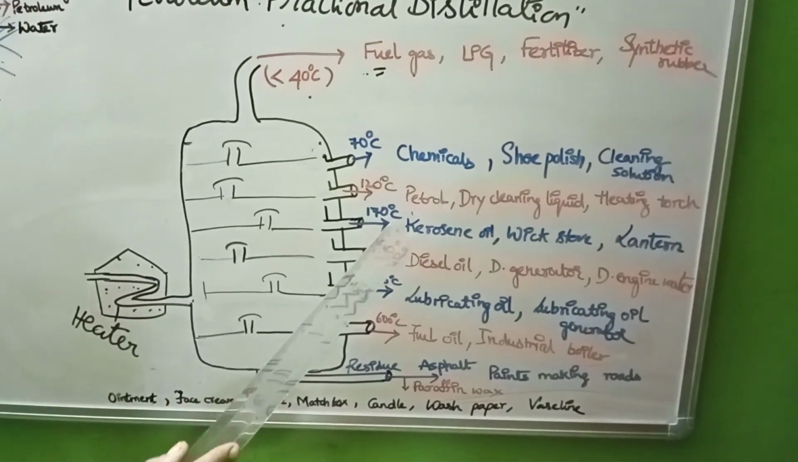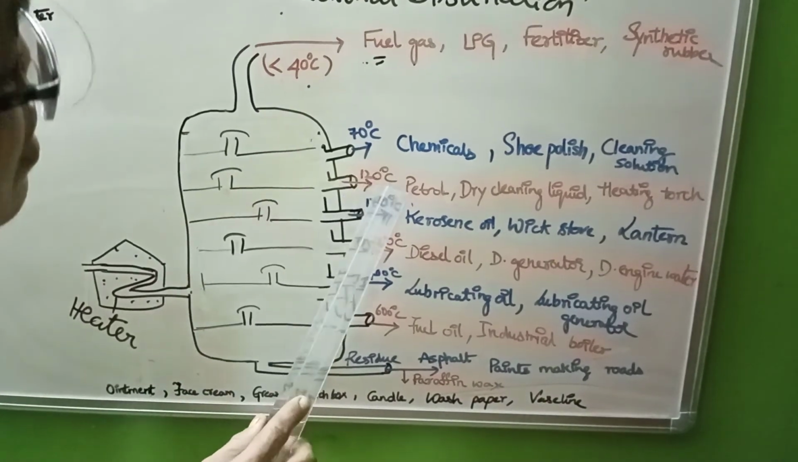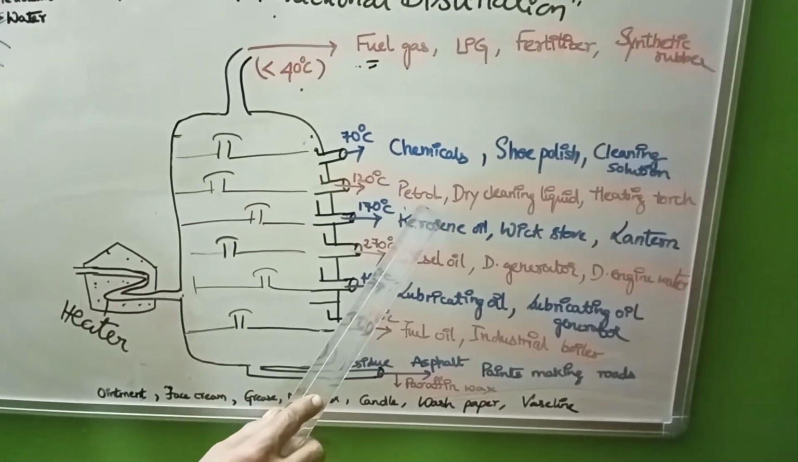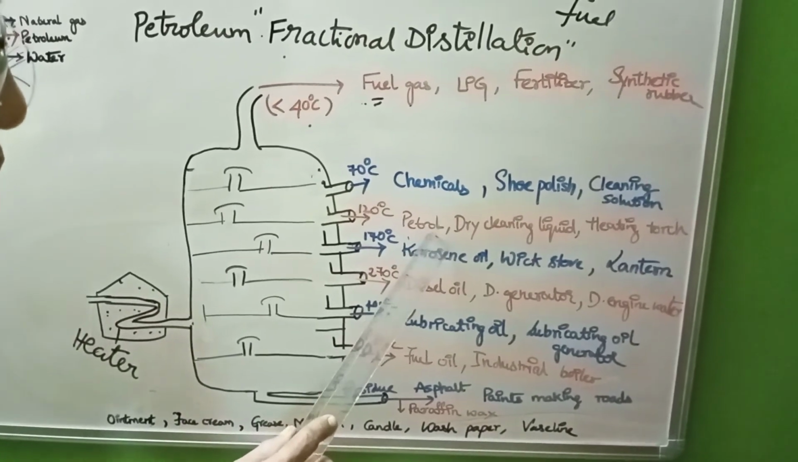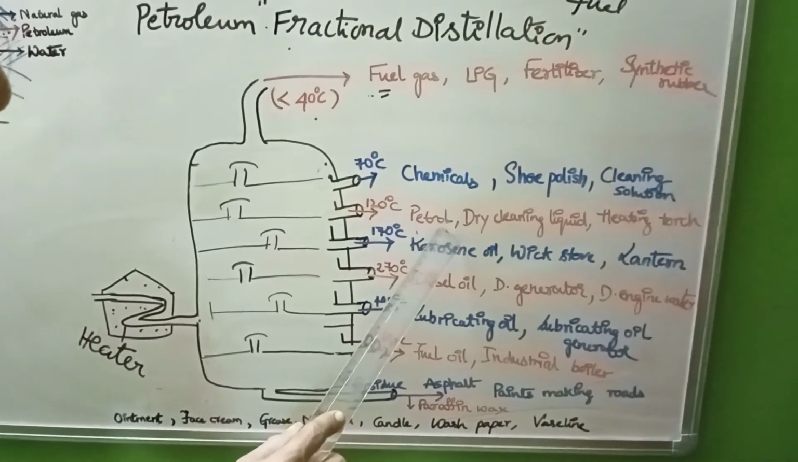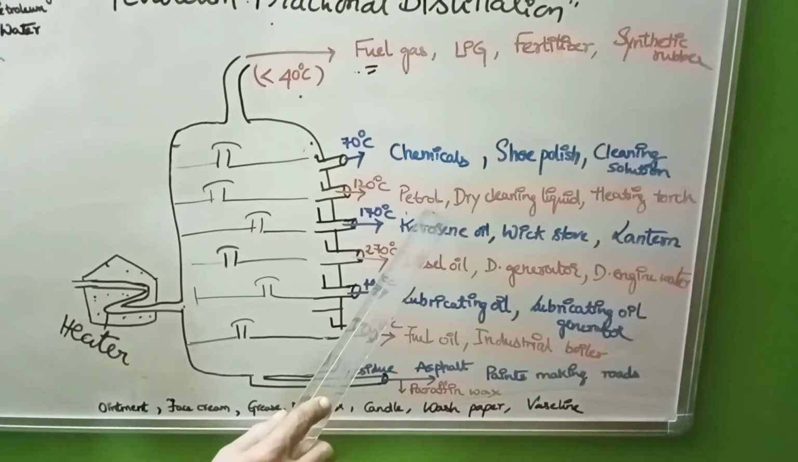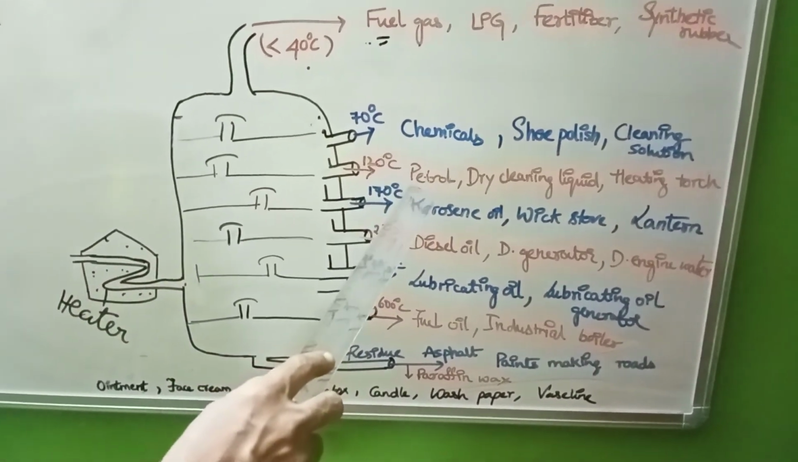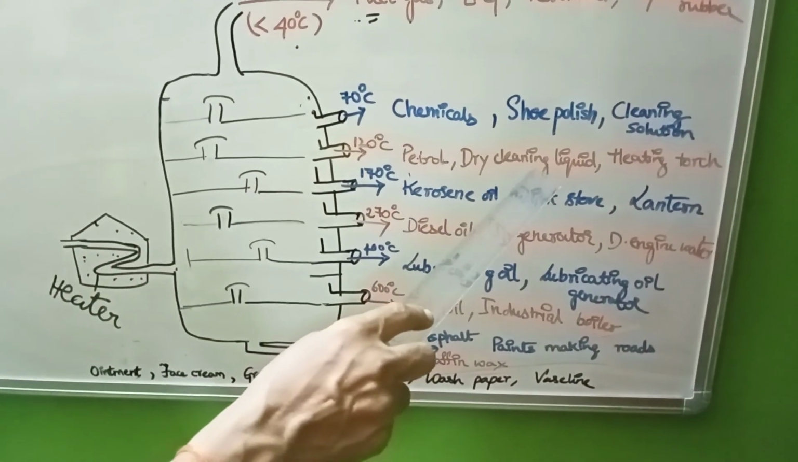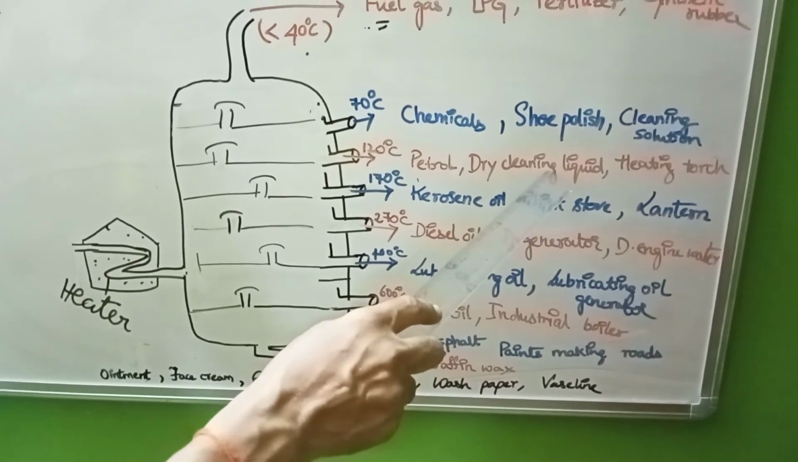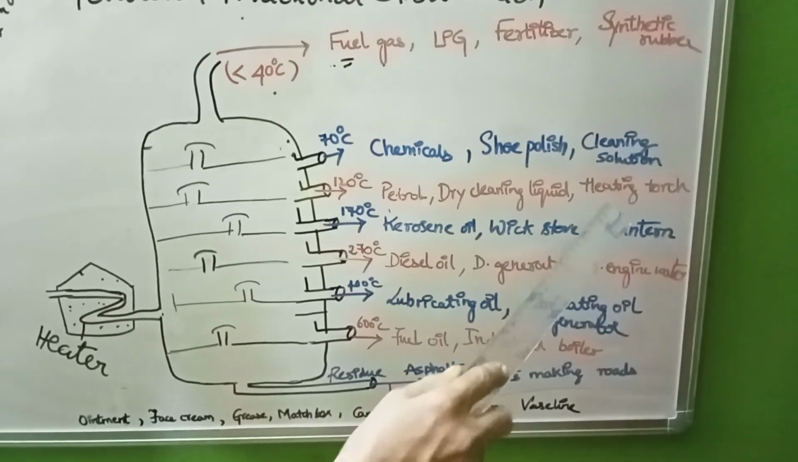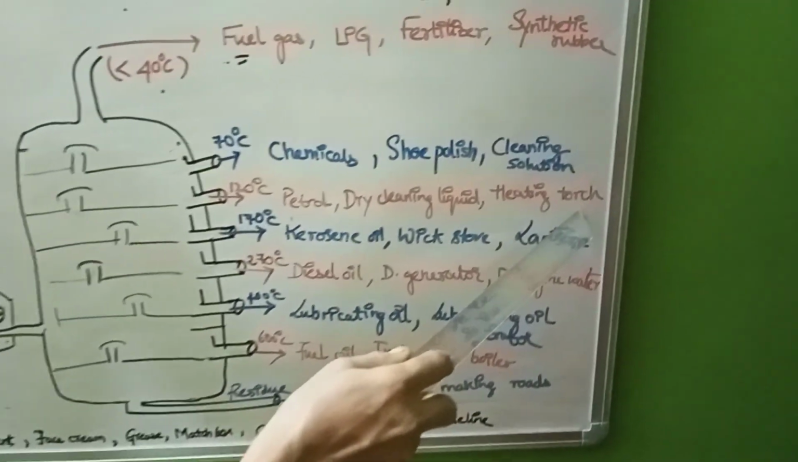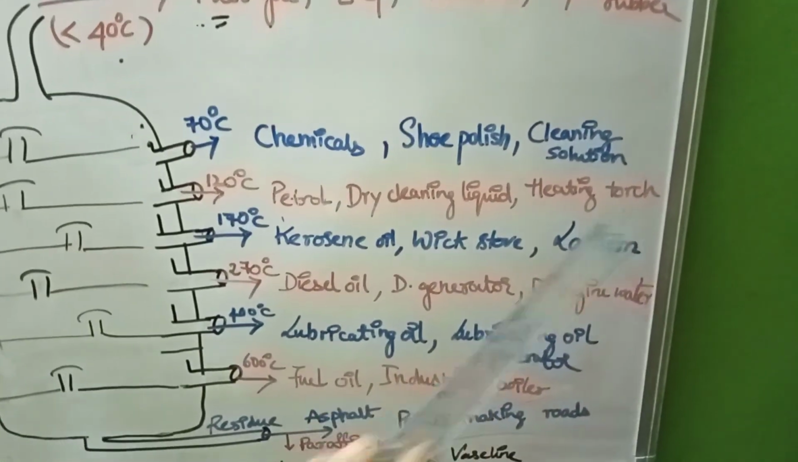Next, here it is 120 degrees Celsius: petrol. You know that we use it as automobile fuel. Most cars use petrol. Even two-wheelers like bikes compulsorily use petrol. Next, dry cleaning liquid. For dry cleaning, what we call petrol wash, they use this. Next, here, heating torch. Next comes to